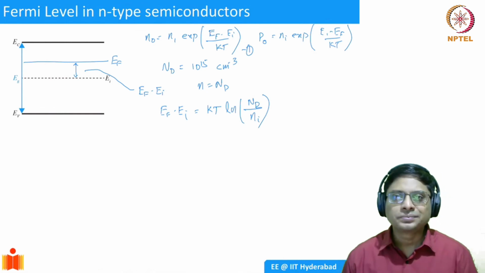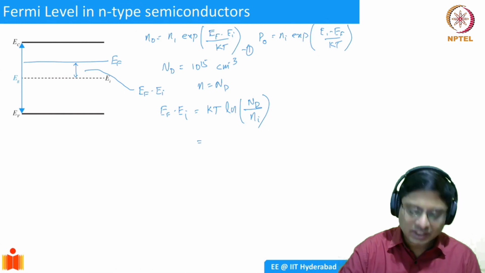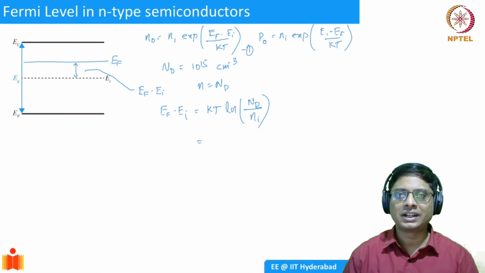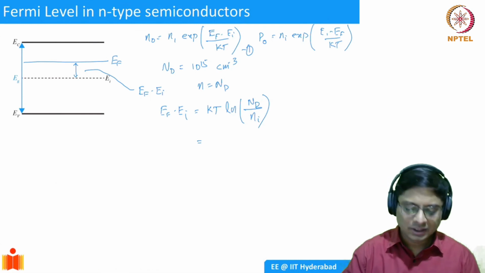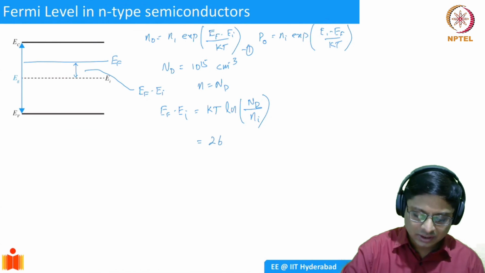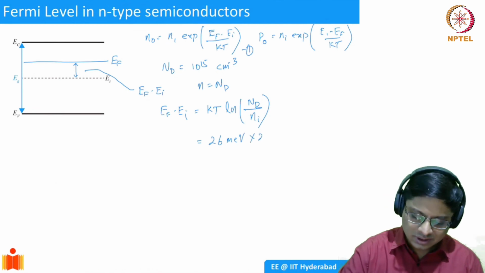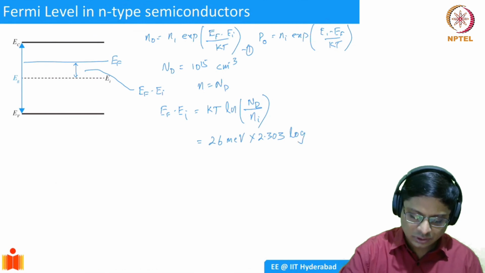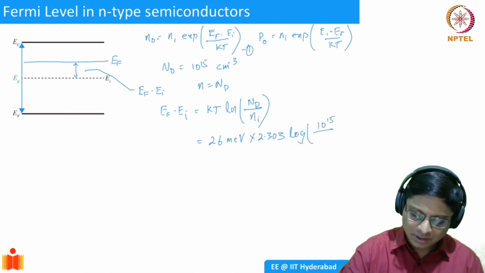Okay, so now this kT is basically going to be in energy units. It's Boltzmann constant times the temperature, but we have to write it in energy units. And we told you multiple times that this is going to be room temperature. It's going to be 26 milli electron volts, into, I mean, natural log is hard, so let's write it in terms of log 10. So log Nd, which was 10 power 15.